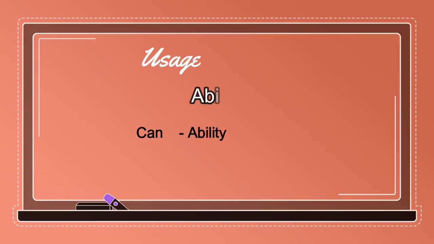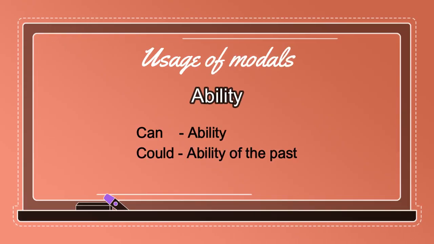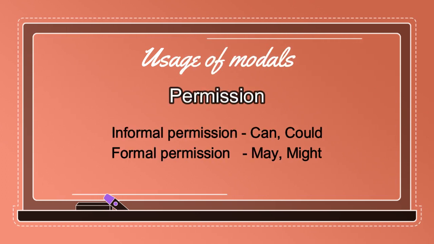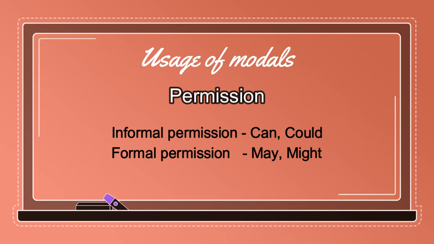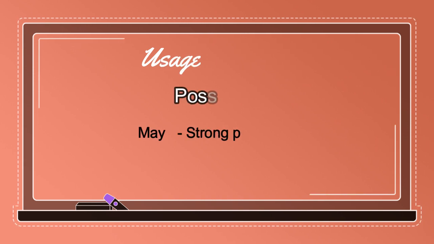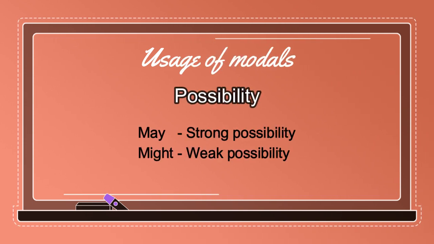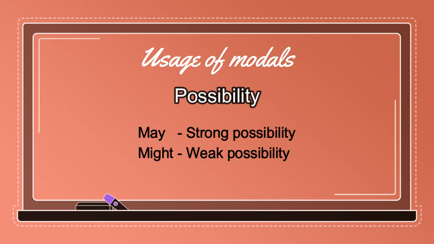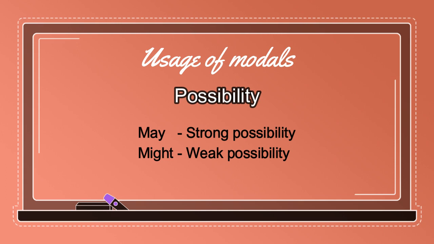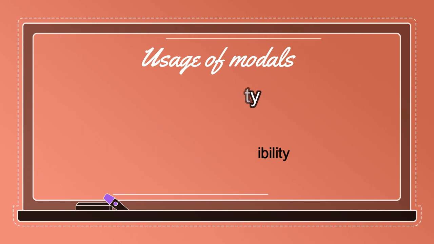These are a couple of categories or usage of the modals where you can use. So once again, let's repeat the categories or let's repeat the usage. Ability के लिए we use can and could. Permission के लिए we use can and could for informal permissions. We use may and might for formal permissions. Possibility के लिए, possibility of something to happen, we use may and might. May is used for a strong possibility and might is used for a weak possibility.